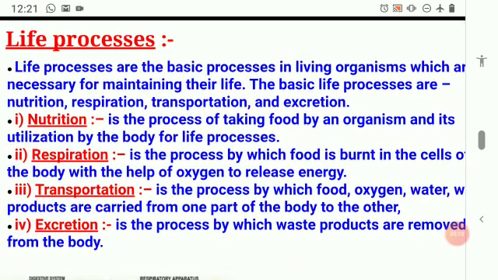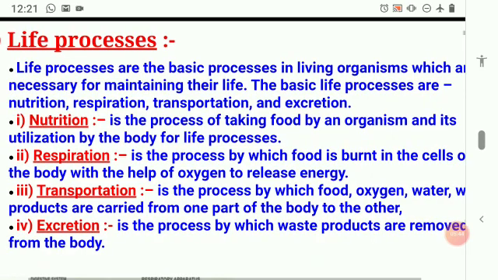Structural and functional unit. The cell will maintain the structure and the function of our body. If any cell is not functioning, controlling maybe a particular structure or a particular function, what is affected? Our structure is affected, our function is affected. So that's what we call maintaining. Maintaining our body. So what does it maintain?